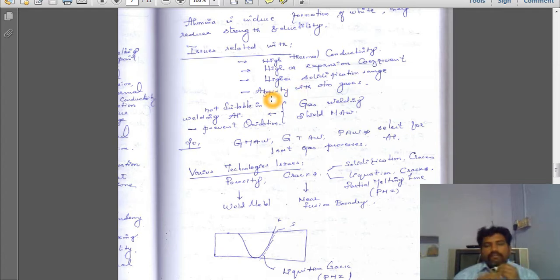Due to that, we are not able to select gas welding or shielded metal arc welding for welding aluminum alloy, because they will not have any argon or helium inert gas atmosphere. When you weld aluminum alloy with gas or arc welding, the oxygen can easily react with the aluminum and form aluminum oxide.